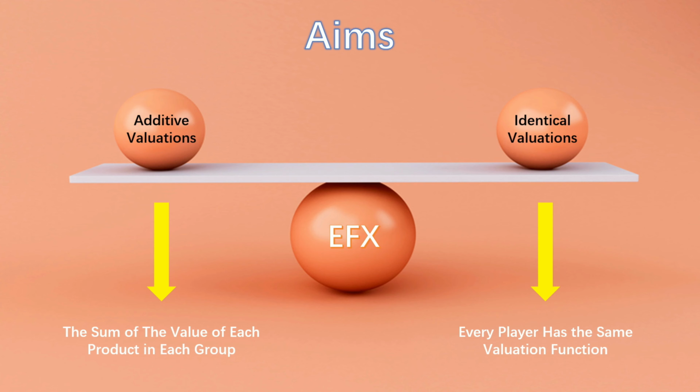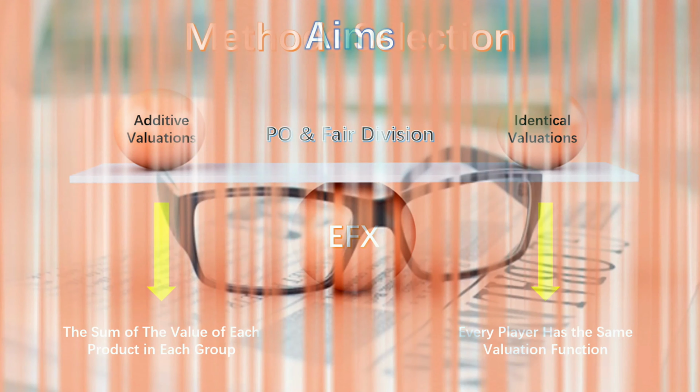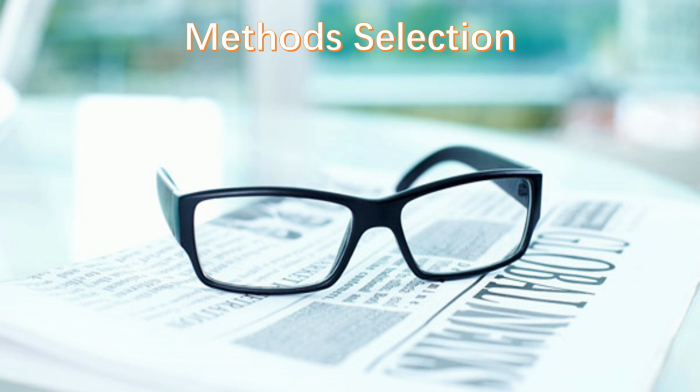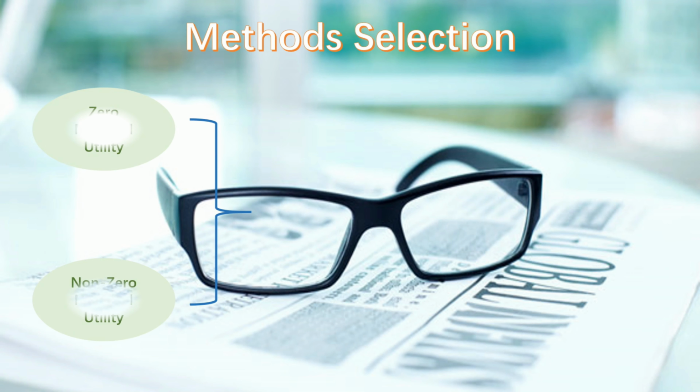Our purpose is to look for a solution for EFX distribution while satisfying PO, realizing the practical problem of fair division from a fairer perspective. If we want to discuss EFX, we must know that there are two different cases of marginal utility, zero marginal utility and non-zero marginal utility.